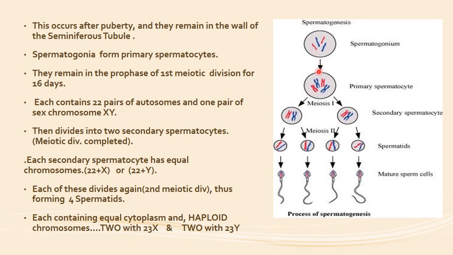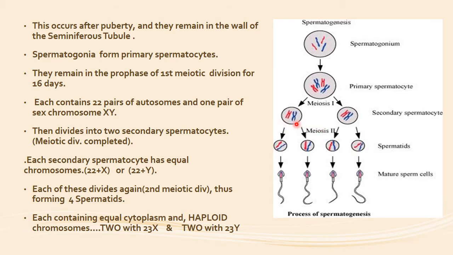So again, you can see here that this process always takes place after puberty, and the cells remain spermatogonia in the walls of the seminiferous tubules until puberty. Under the influence of the male hormone, testosterone, and the anterior pituitary hormones, follicle stimulating hormone and luteinizing hormone, they start developing, and the primary spermatocytes undergo the first meiotic division, and then they will form the secondary spermatocytes by the second meiotic division.